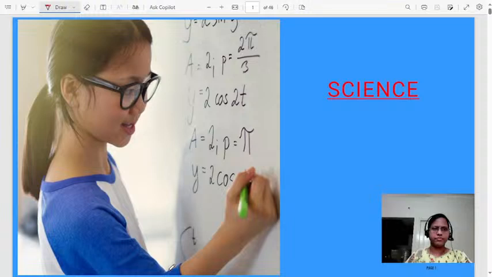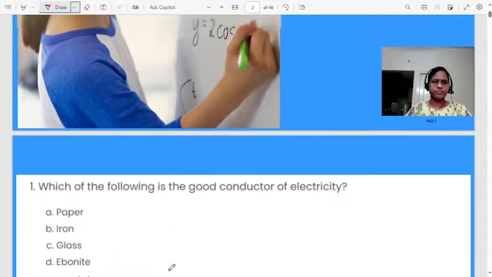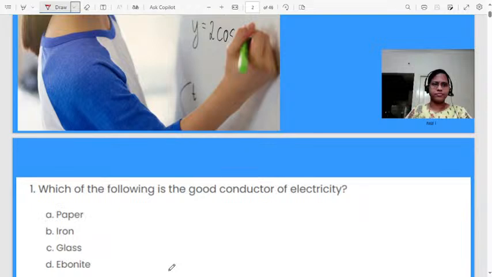Here I am going to discuss 50 MCQ questions on science topics. Let us start the class. Here I will discuss 50 MCQ questions for the preparation of Karnataka TET 2024. Yes, let us start the class.